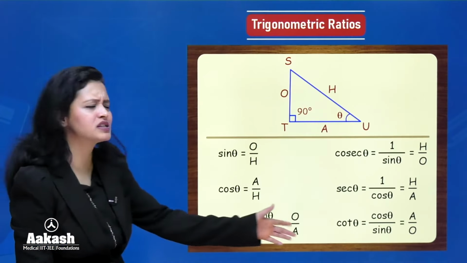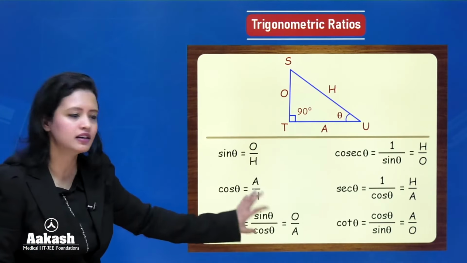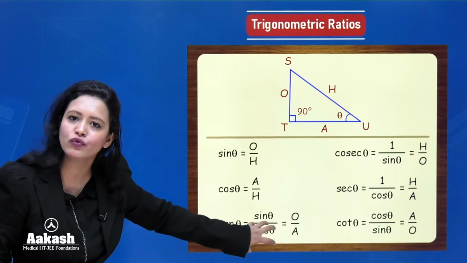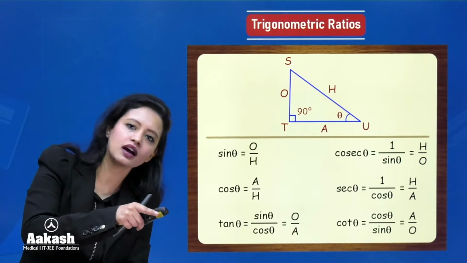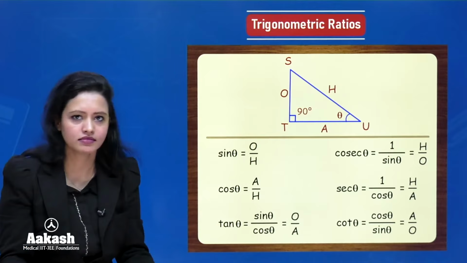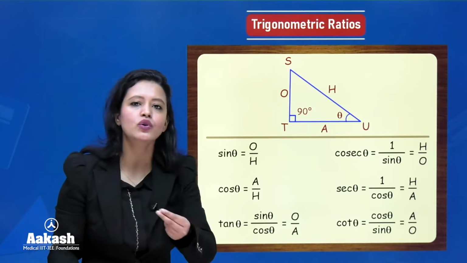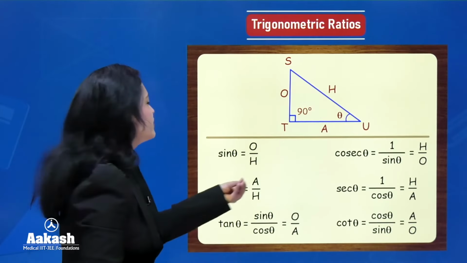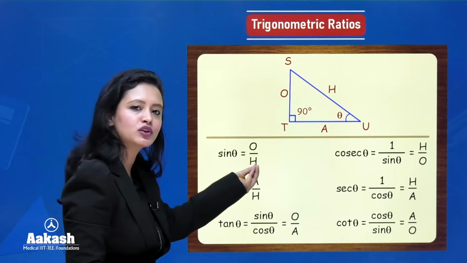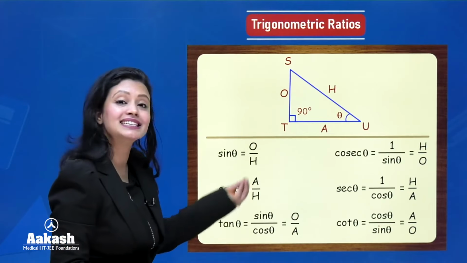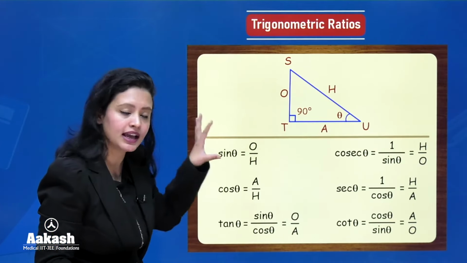ठीक है, या फिर हम बोल सकते हैं cot theta क्या होगा, cos over sin, क्योंकि tan होता है sin over cos, उसका reciprocal किया, cos over sin आ गया. ठीक है, okay. So let's just go through what we have learned quickly. So we have learned that sin theta is opposite over hypotenuse, cos theta is adjacent over hypotenuse. ठीक है, इतना याद रखना है.